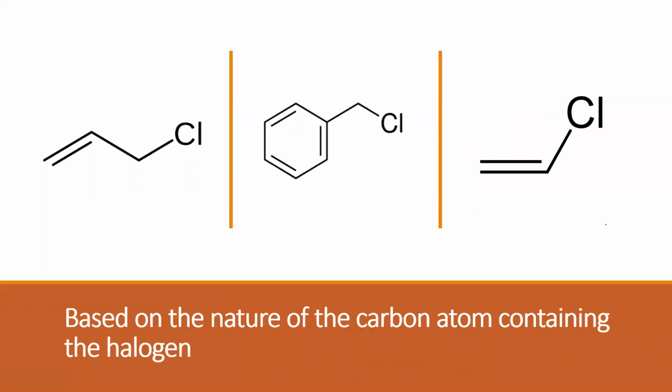Now, based on the nature of the carbon that contains the halogen, we have three more types. I've given the structure of these three. I want you to observe these three compounds and tell me how they are similar and how they are different.